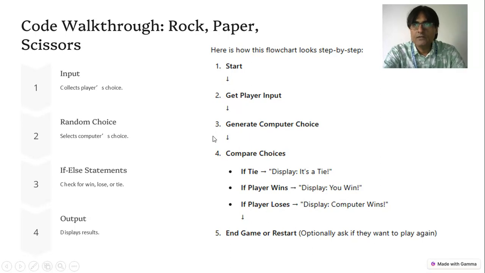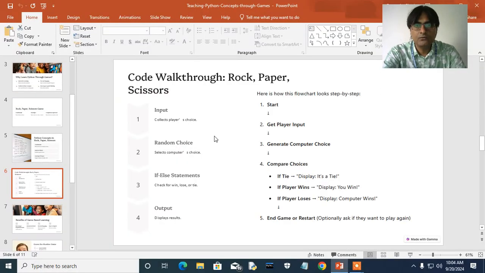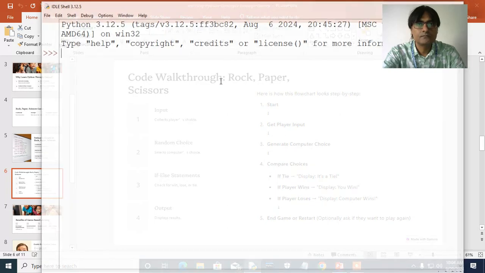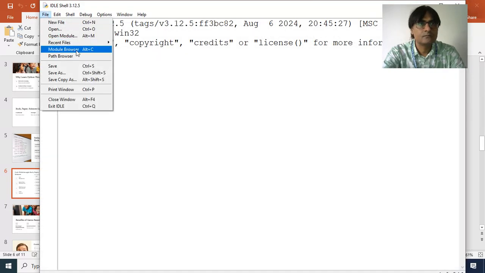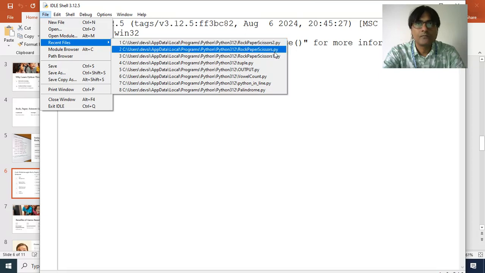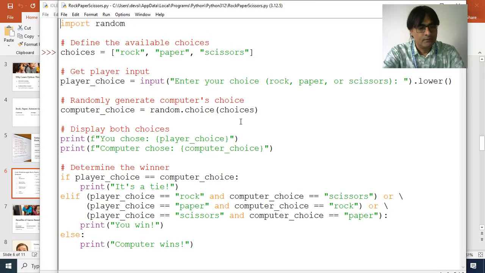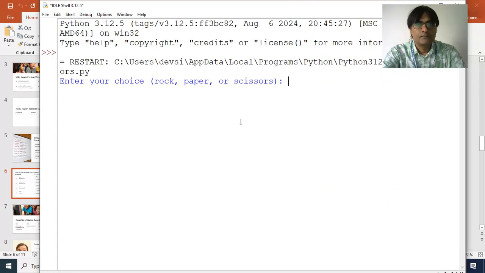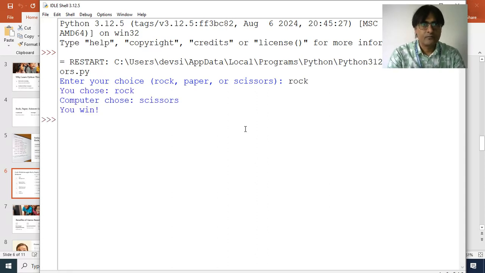Okay, let's see the Python code. So this is the Python game, rock paper scissors. It is asking for the choice, rock paper or scissors. So if I take rock, computer chose scissors, so I win and the program ends.